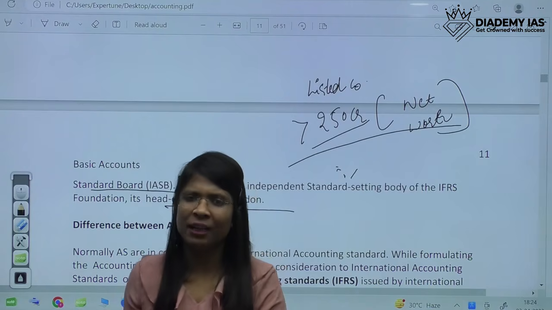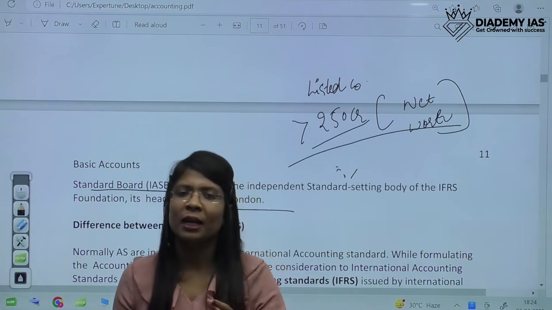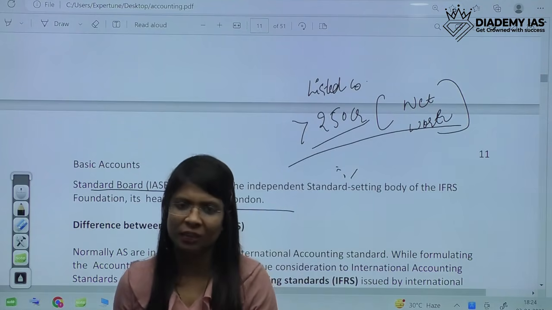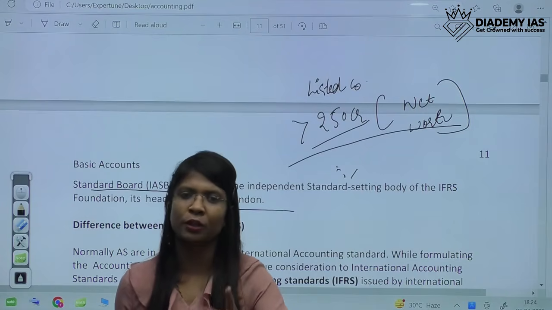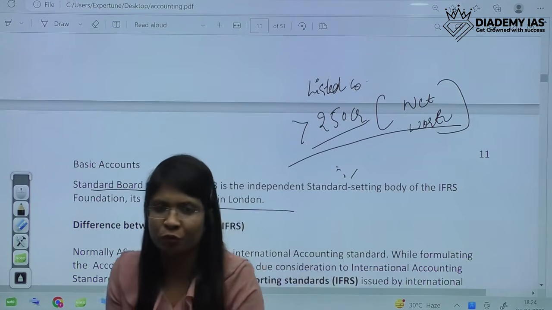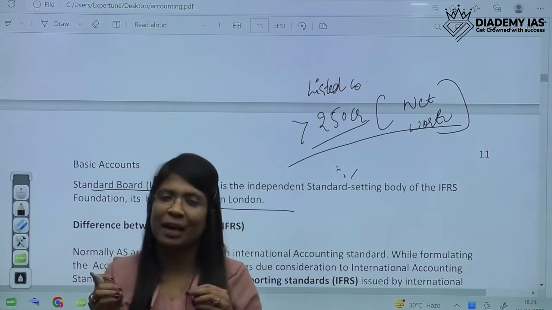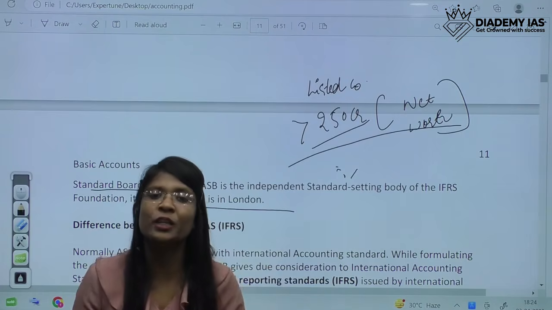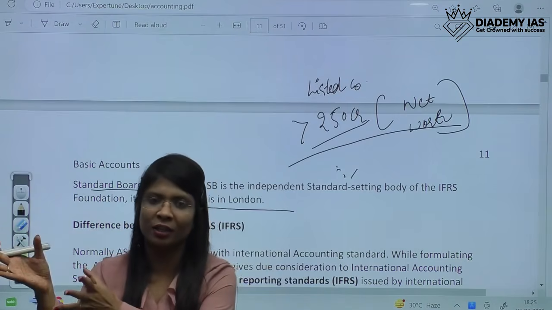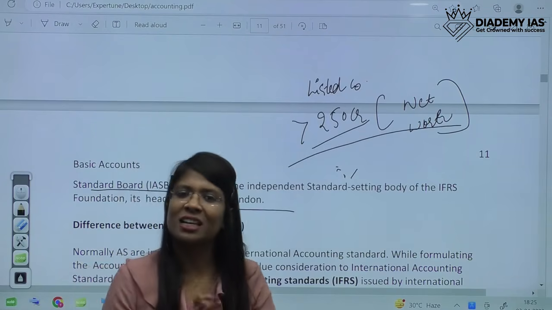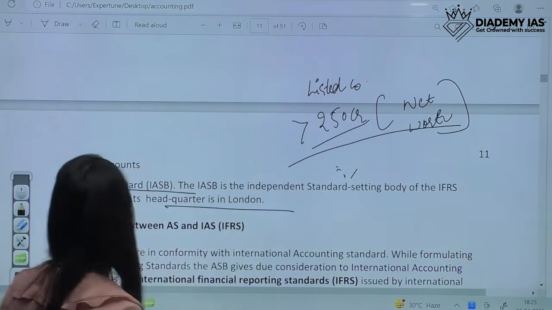But maybe over the years the government is continuously reducing this limit. Earlier it was 500 crores, now it's 250 crores. So it might happen that over the years it might get reduced to 100 crores or something like that. But right now the situation is listed companies and 250 crores. So the government hasn't burdened each and every one. Only the bigger companies, which we need to compare with international accounting bodies, have to follow these Indian accounting standards. They are somewhat similar to IFRS only.